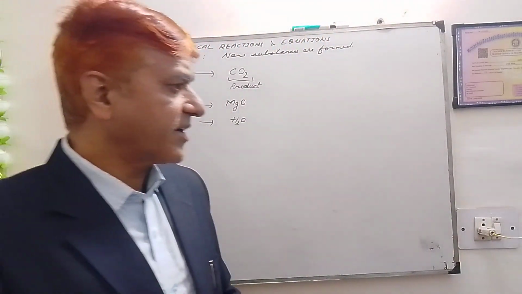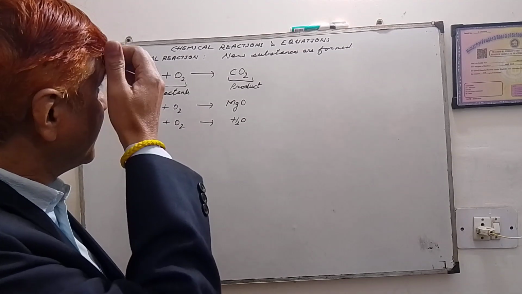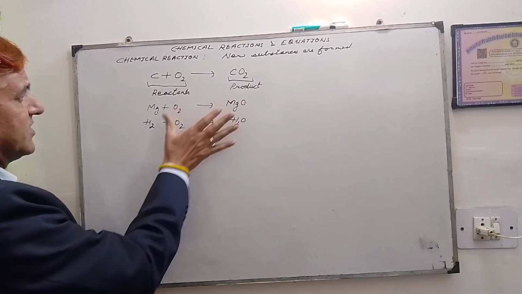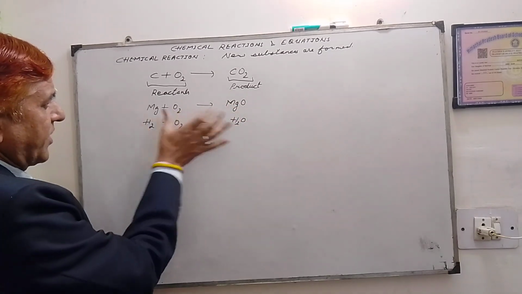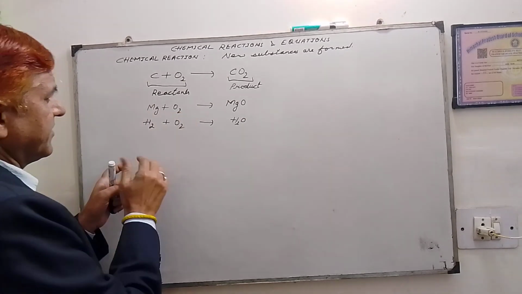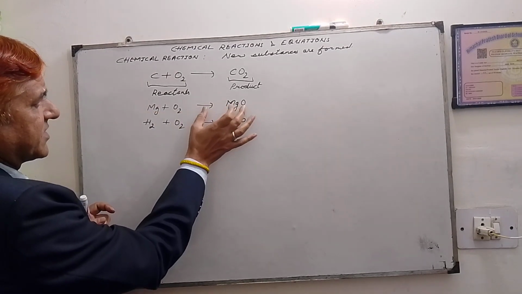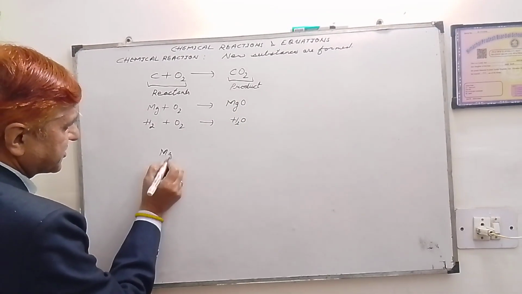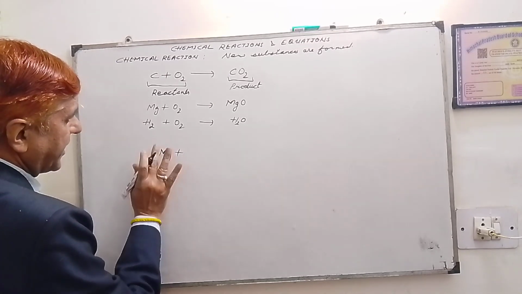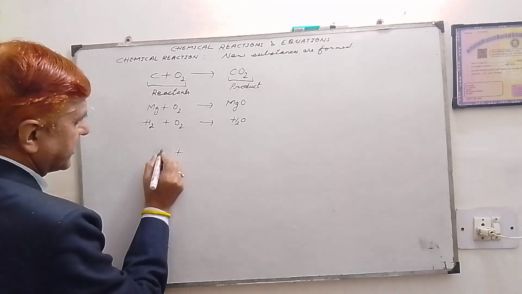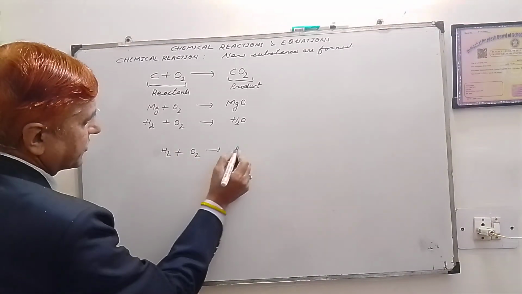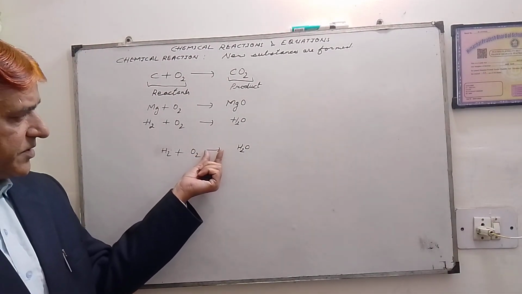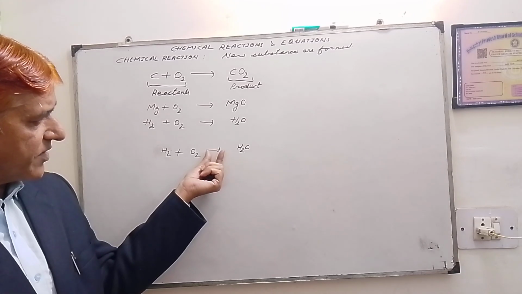Another important thing to be noted is in these chemical equations. Let me write hydrogen plus oxygen gives water. The equal to sign stands for an arrow.